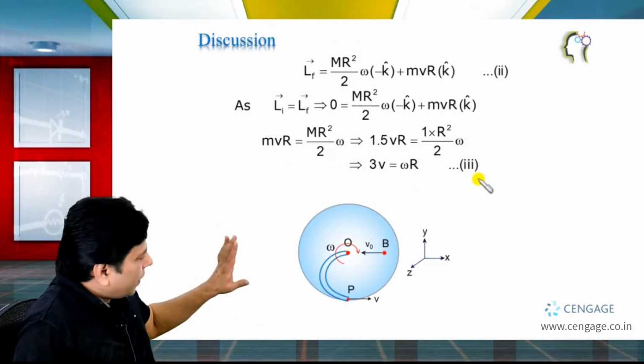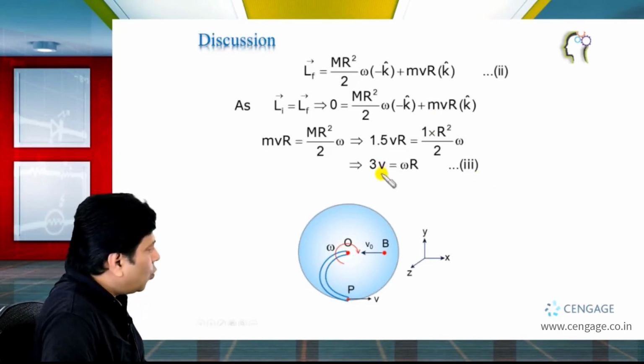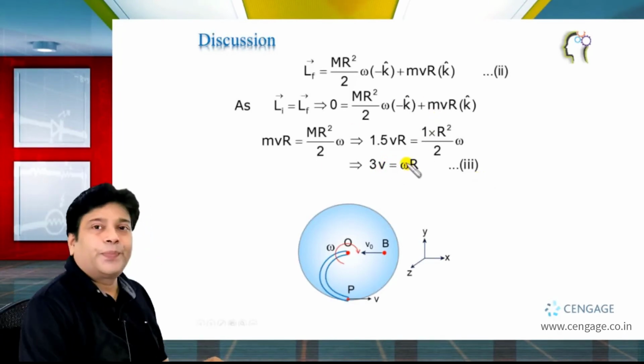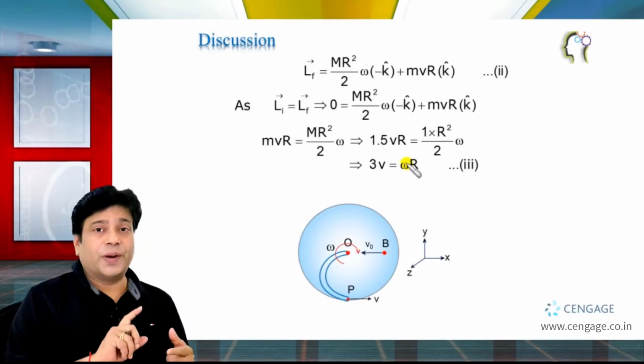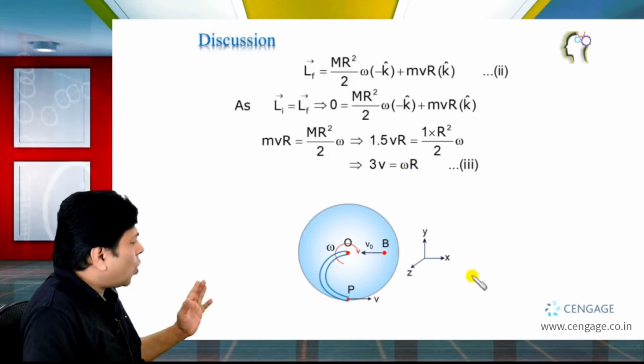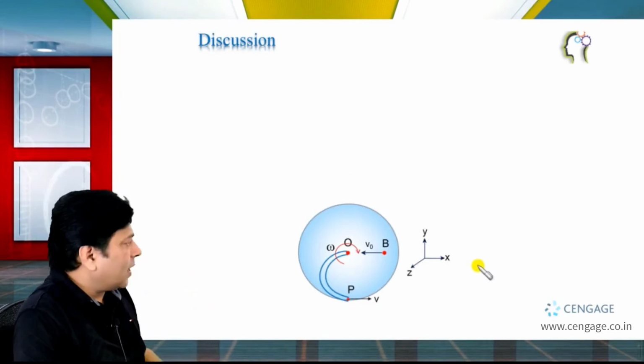Now we got this equation, and here we can observe we have two variable V and omega, and we have one equation. That means we need one more equation, and we know there is no loss of energy. That means we can conserve the mechanical energy of the system.